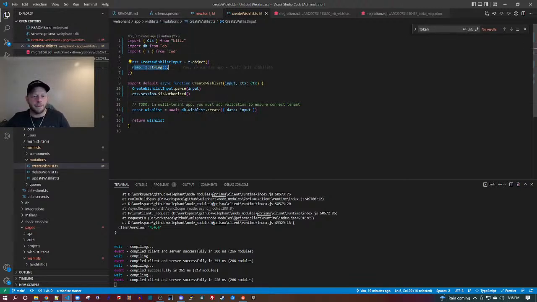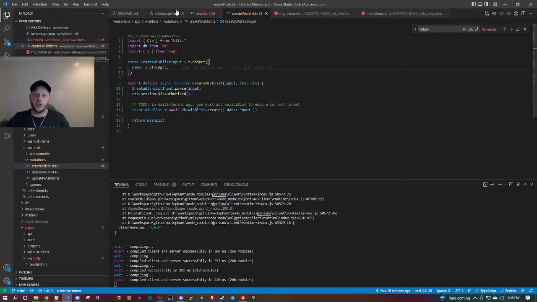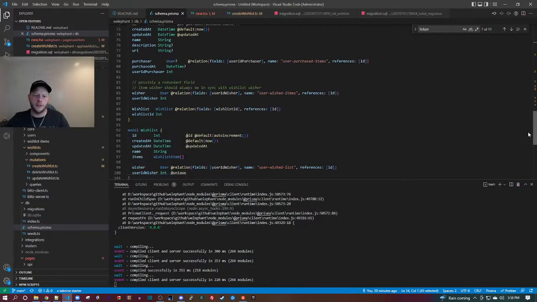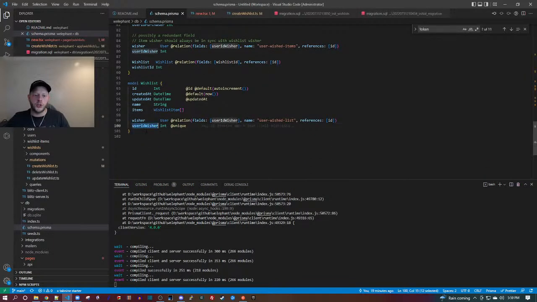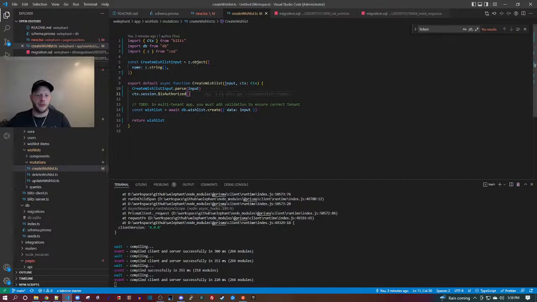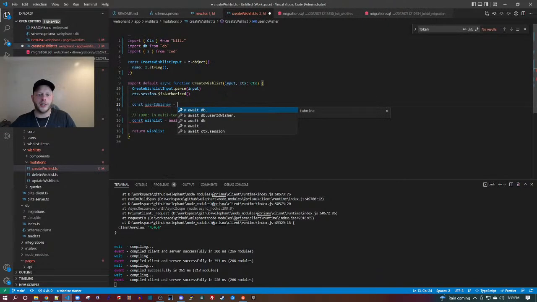It only has a name, right? But the database wants more. The database wants the wisher, what is it called? Wisher ID? Let's double check. User ID wisher, okay? So we will need to add that manually. So user ID wisher, and this is going to be the one that's on the session.